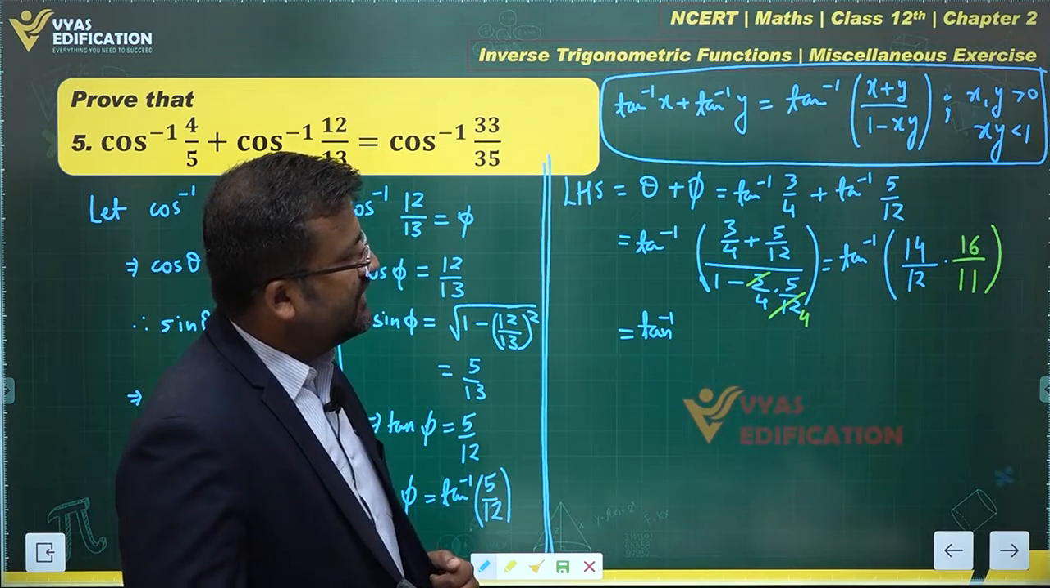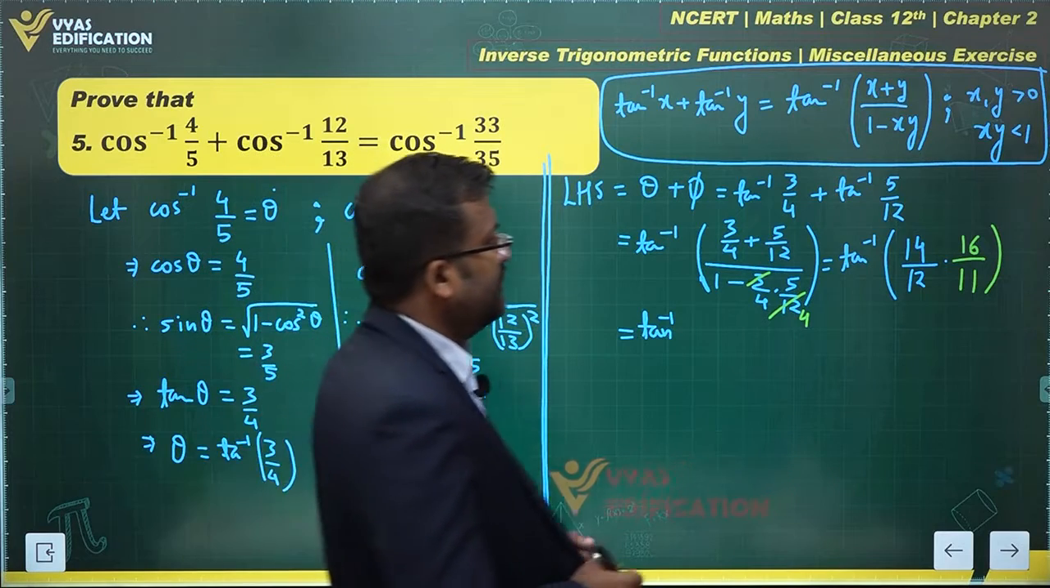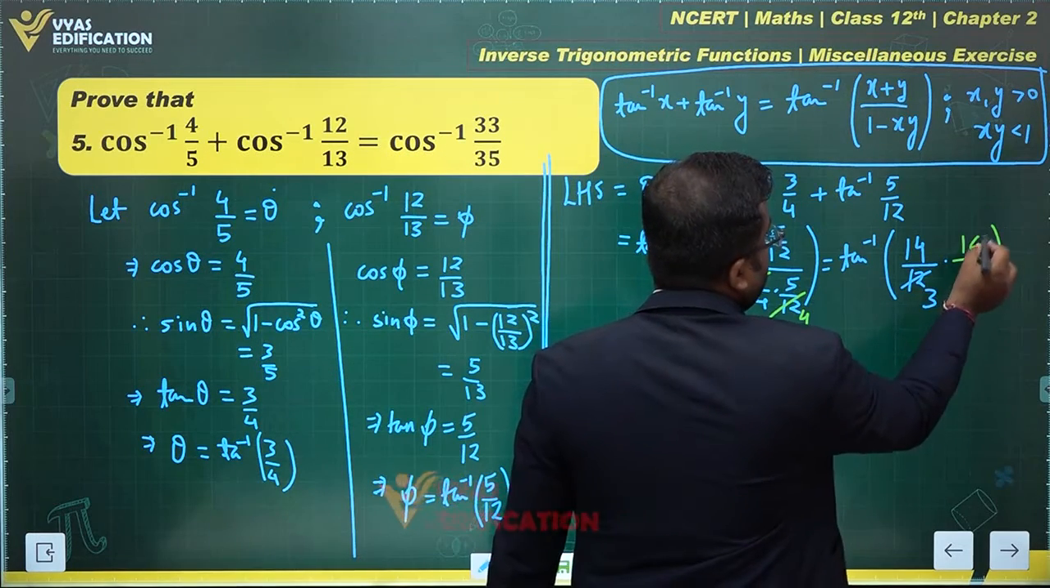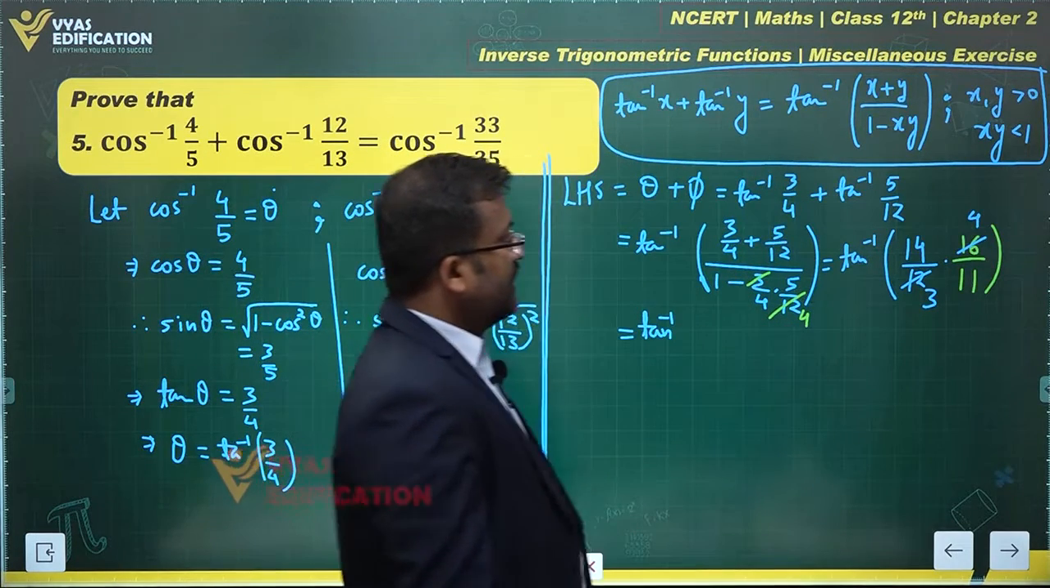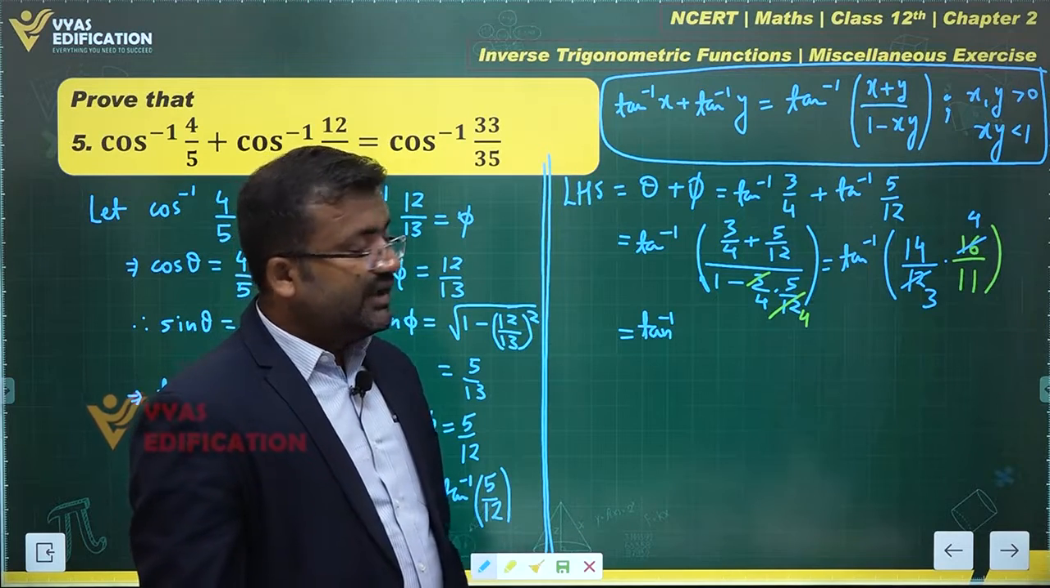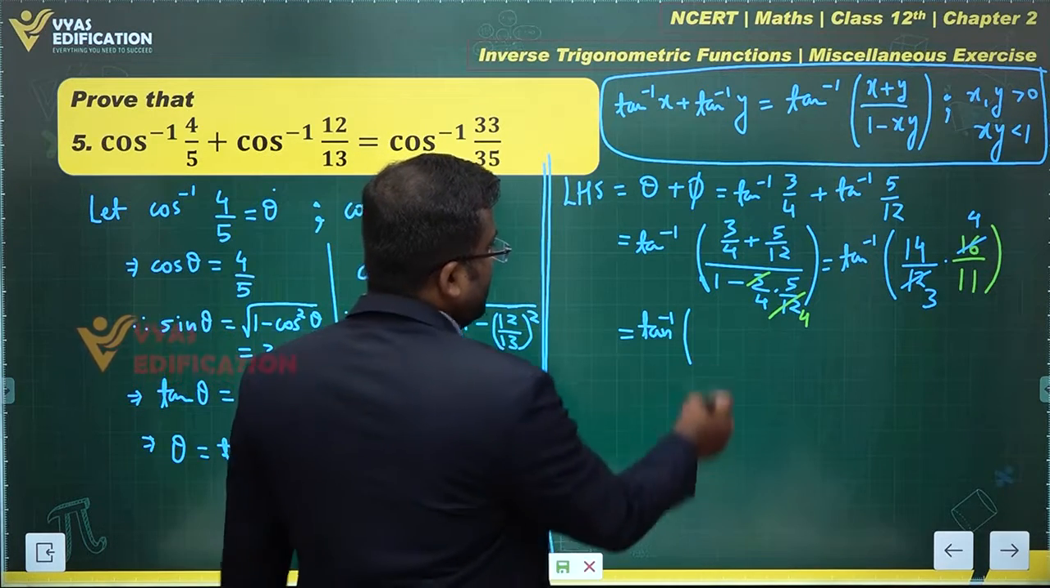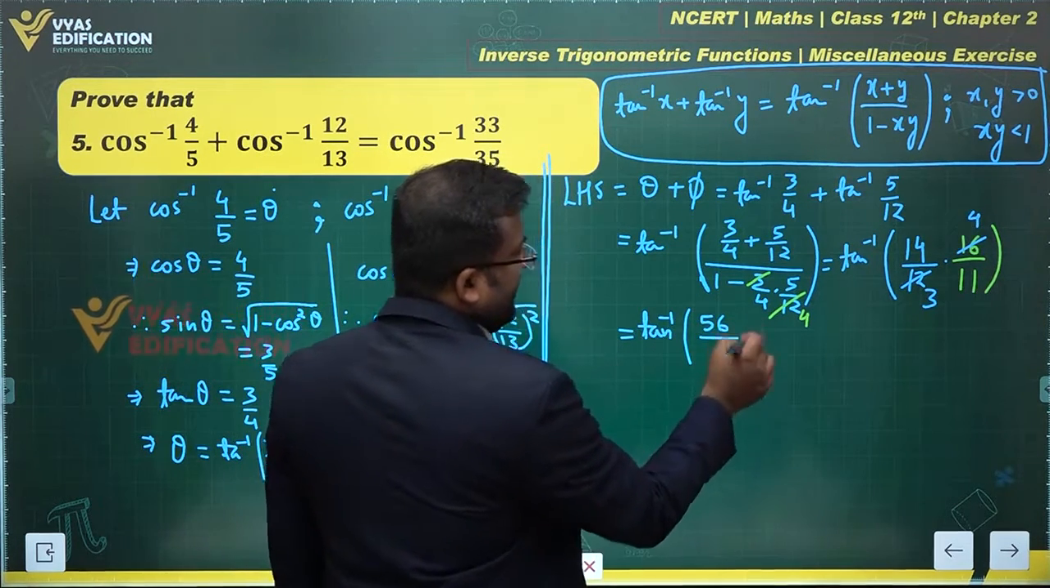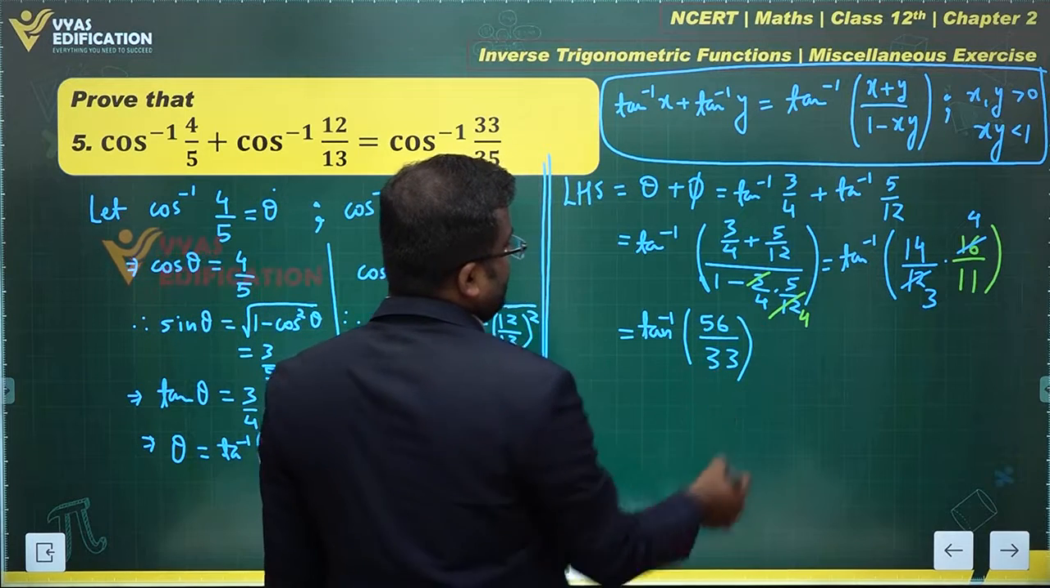12 and 16: 12 has a factor of 4, and 16 also has a factor of 4. This becomes 3, and this becomes 4. And what's 14 times 4? And what's 3 times 11? It's 56 upon 3 times 11, which is 33. That's the question in front of us.